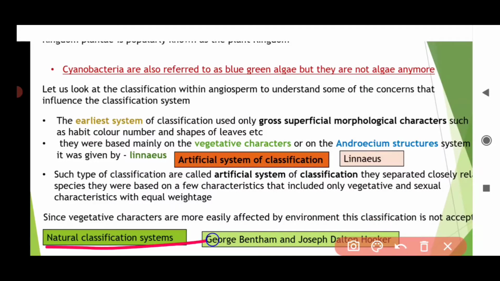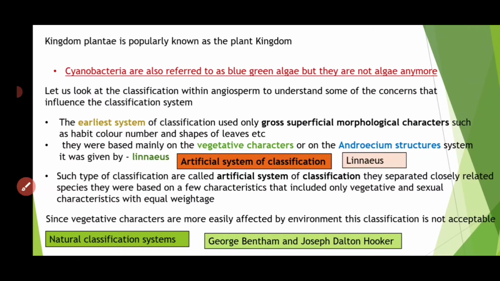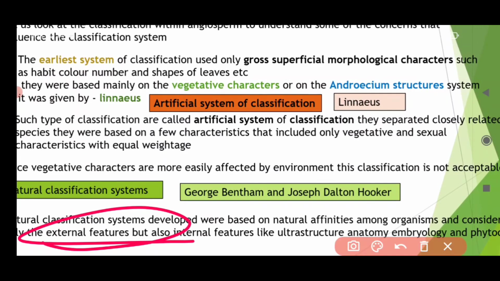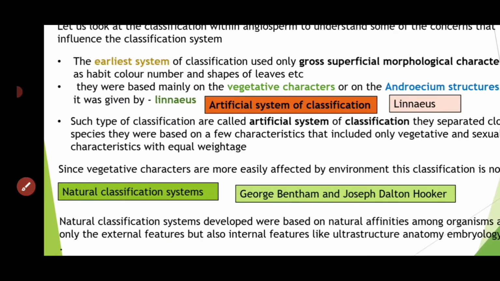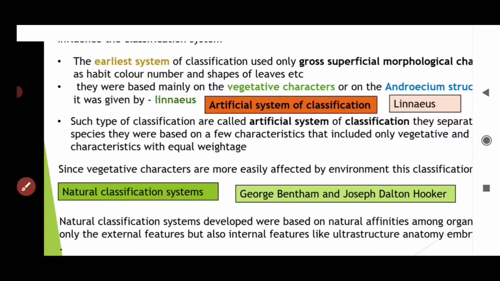Later on, some new classification systems came, and one is the natural classification system. It was given by George Bentham and Joseph Dalton Hooker. Don't be scared by the names, just remember Bentham and Hooker. They gave the natural system of classification, which is the more convenient one.